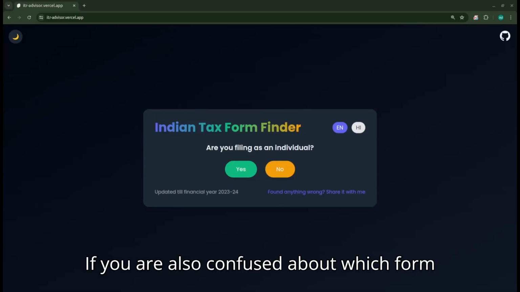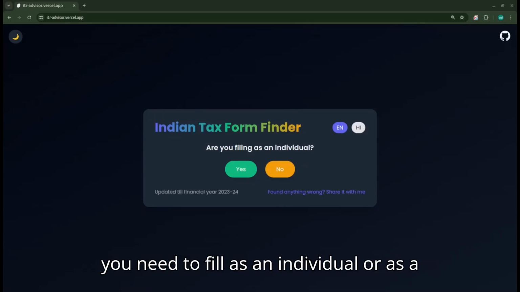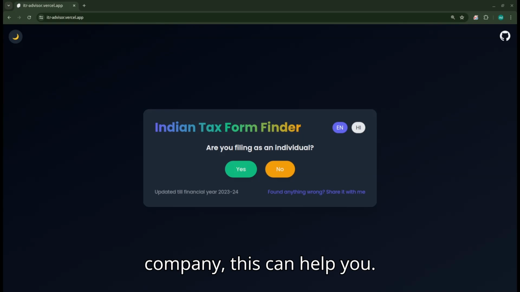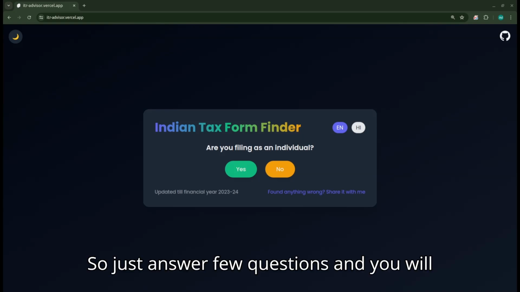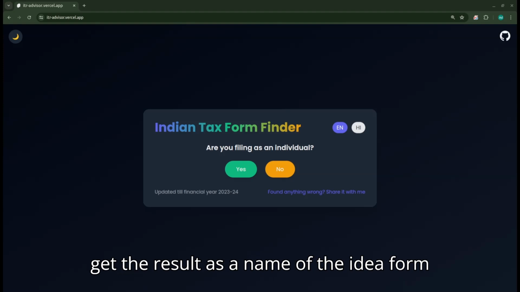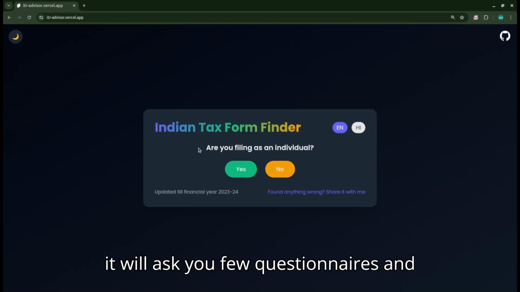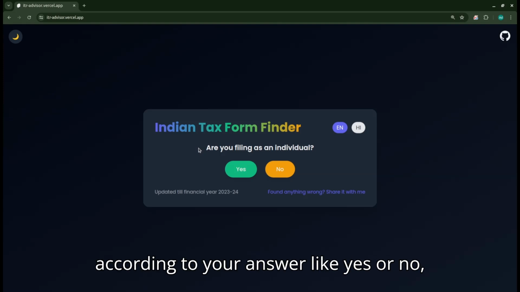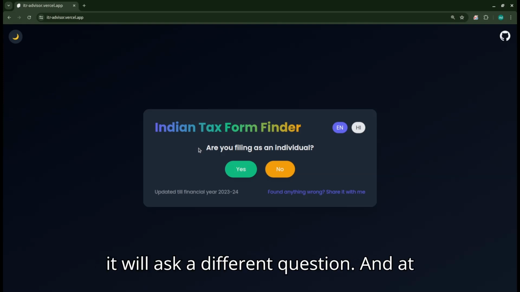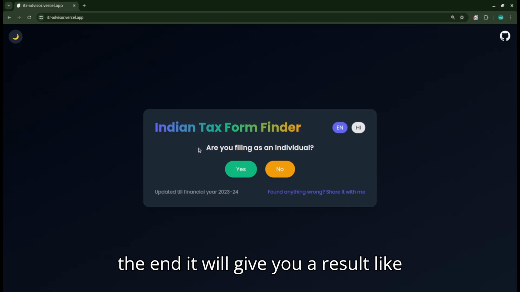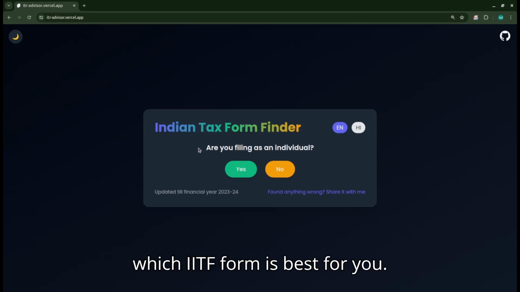If you are also confused about which form you need to fill as an individual or as a company, this can help you. So just answer a few questions and you will get the result as the name of the ITR form that you need to fill. It will ask you a few questions, and according to your answer, yes or no, it will ask you different questions, and at the end it will give you a result like which ITR form is best for you.